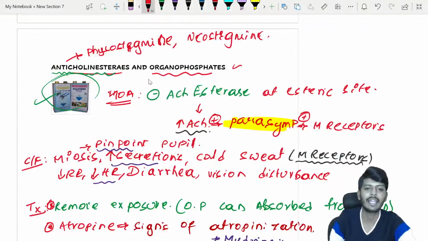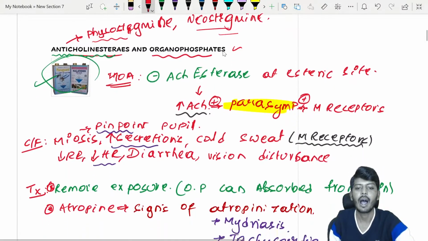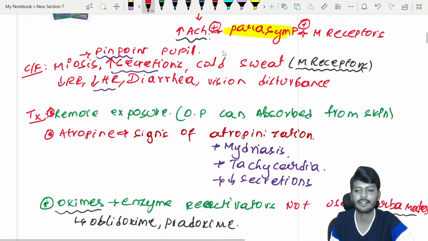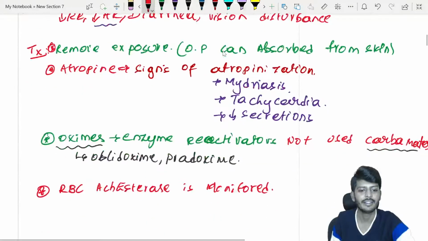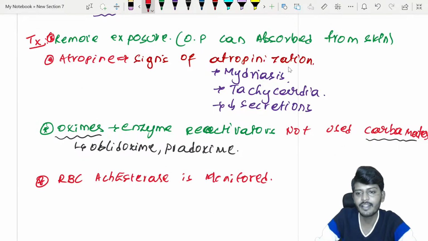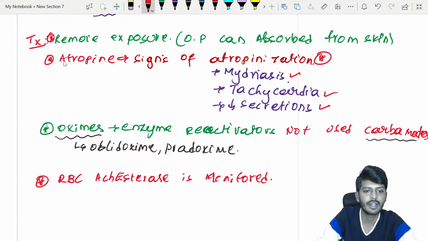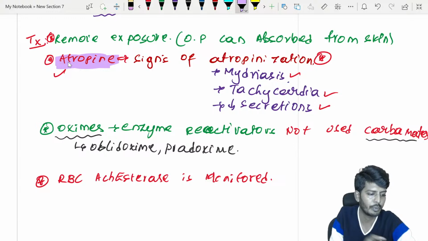And your what is that? Anticholinesterases such as physostigmine, neostigmine, and galantamine. All of these things will have a similar characteristic. So these are the clinical features. This is the important thing. Signs of atropinization, very important, can be asked as an MCQ. What is the drug of choice? That is, antidote of choice is asked as an MCQ. Previously बहुत बार पूछा गया है already.